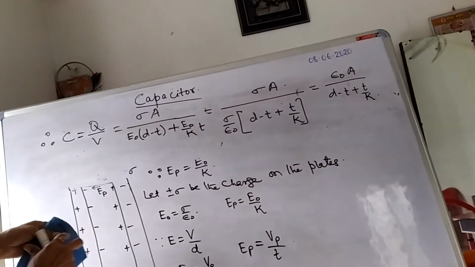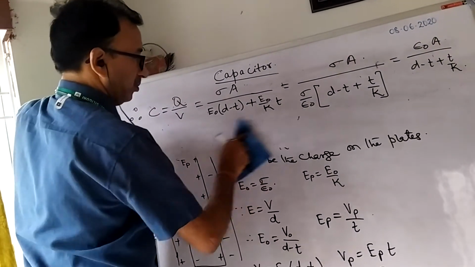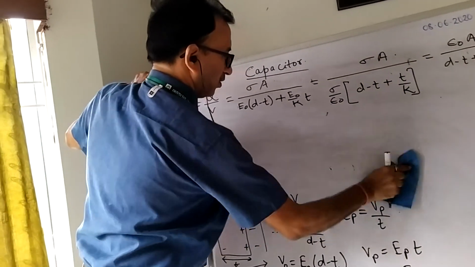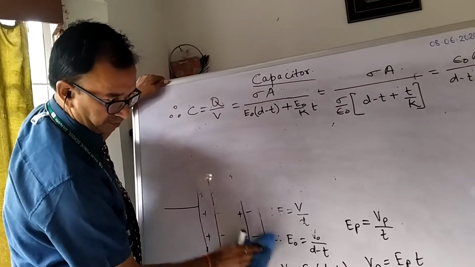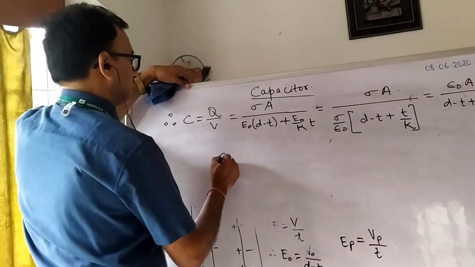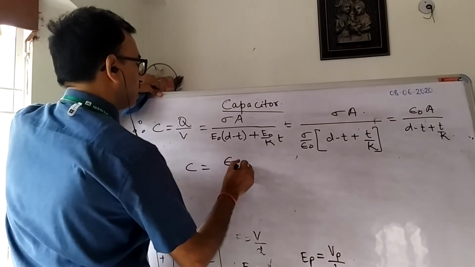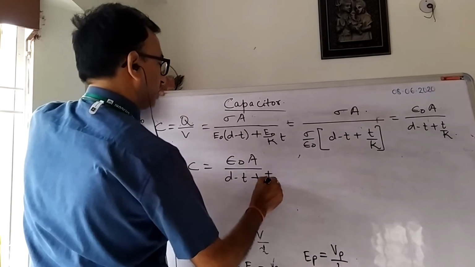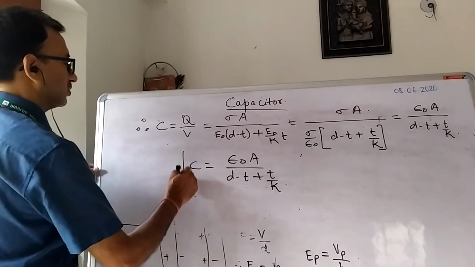So the capacitance of a parallel plate capacitor having a dielectric medium of dielectric constant K is C equals epsilon naught A divided by d minus t plus t by K. This is the formula.